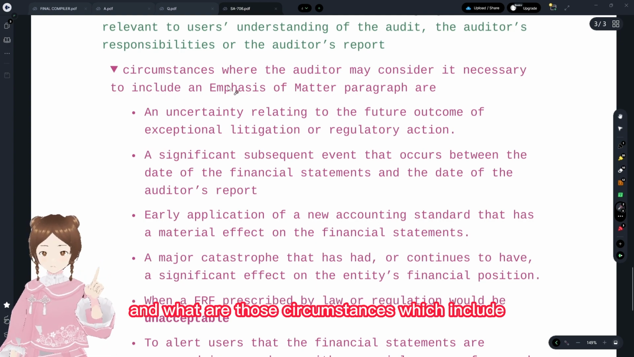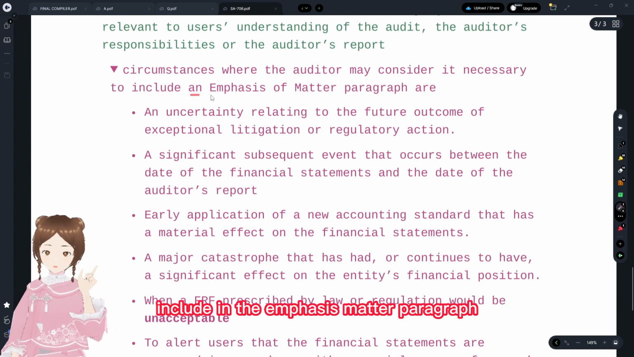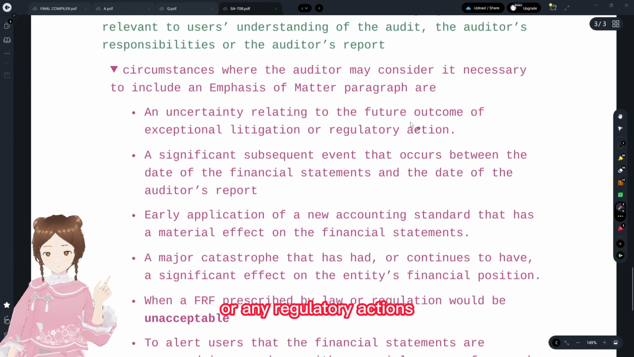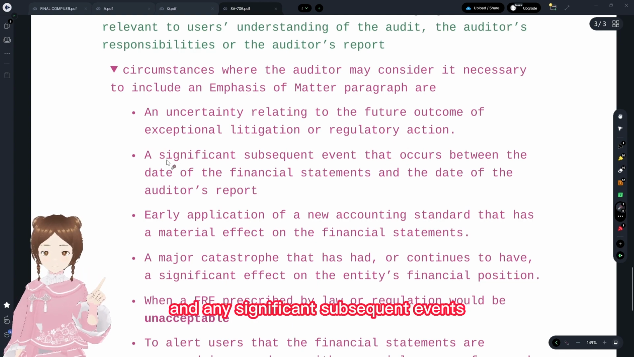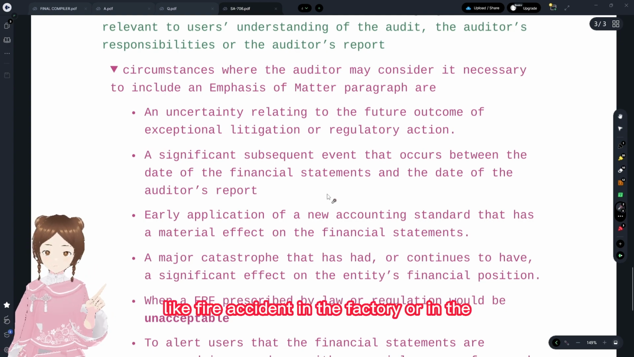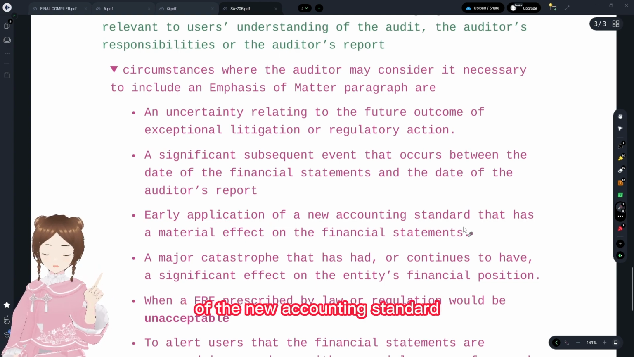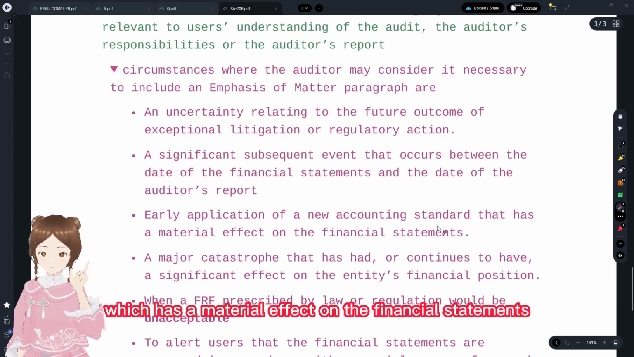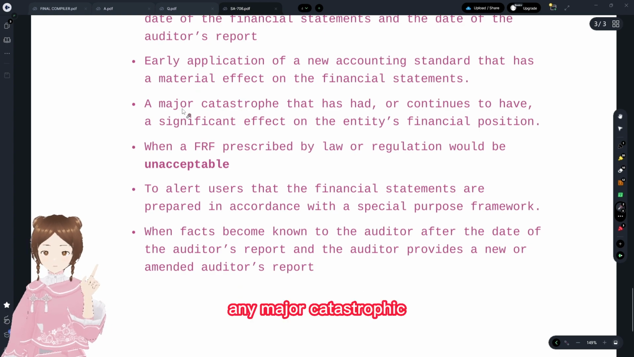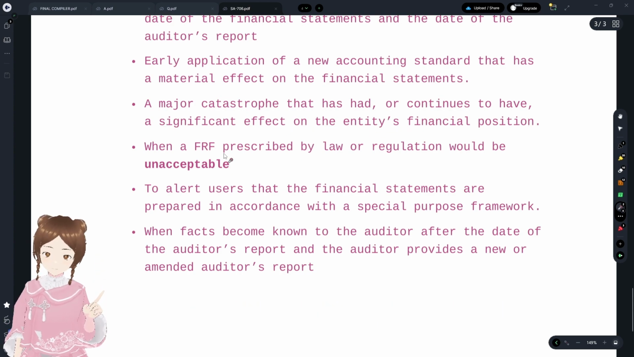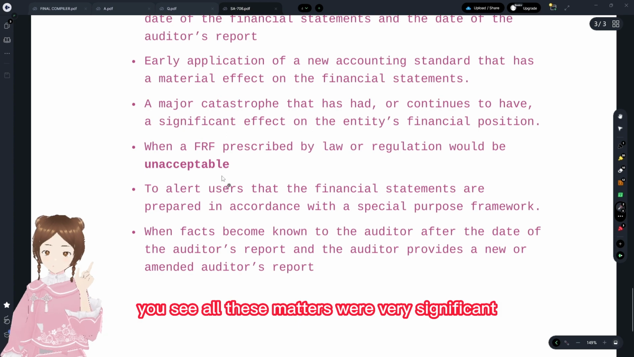The circumstances which are included in the emphasis of matter paragraph are any uncertainty like litigations or regulatory actions, and any significant subsequent events that have occurred, like a fire accident in the factory, or the early application of a new accounting standard which has a material effect on the financial statements, or any major catastrophe that has had and continues to have a significant effect on the entity's financial position. All these matters were very significant.